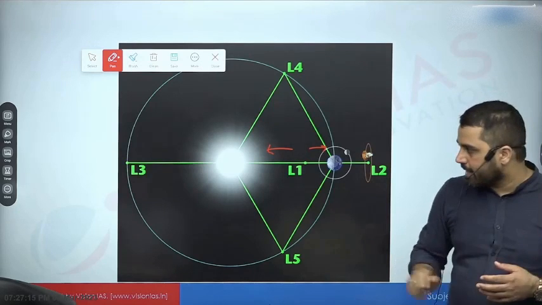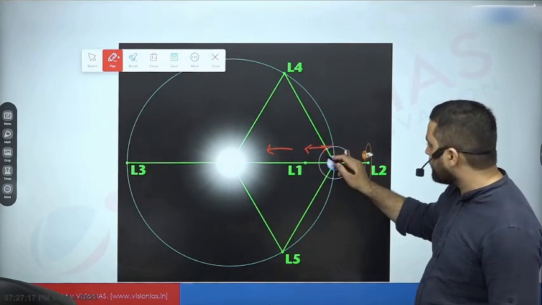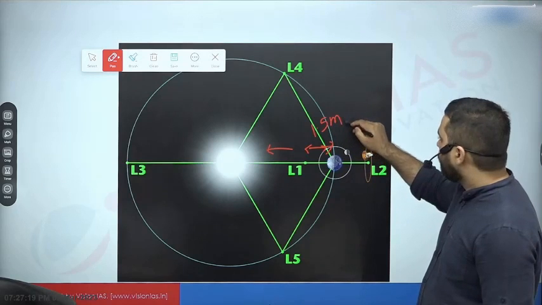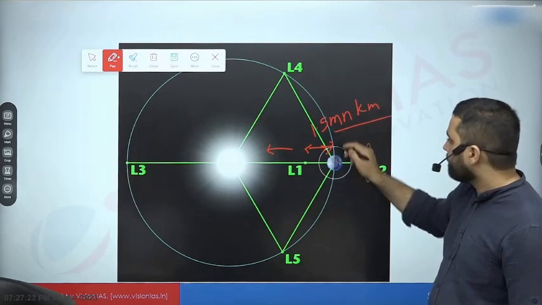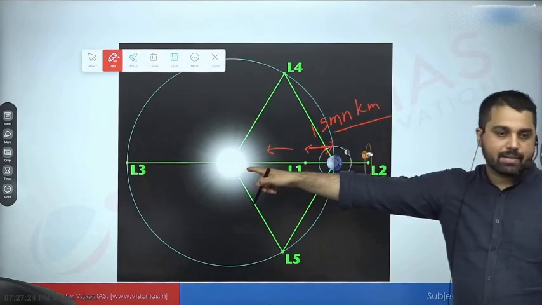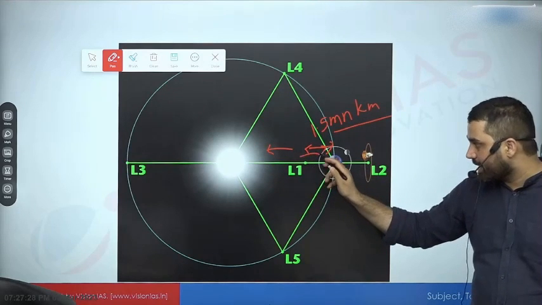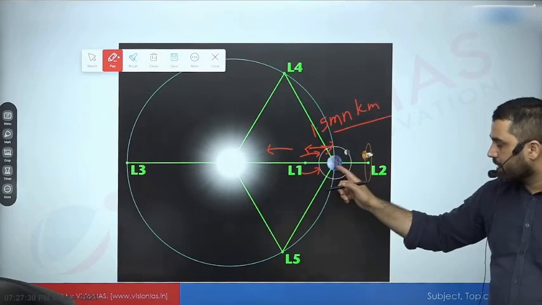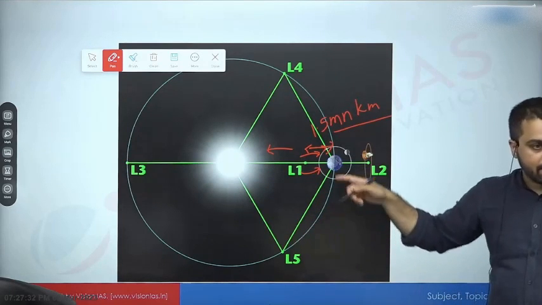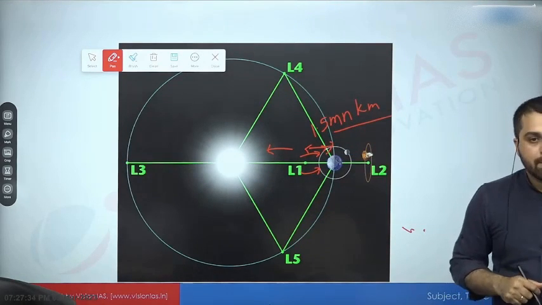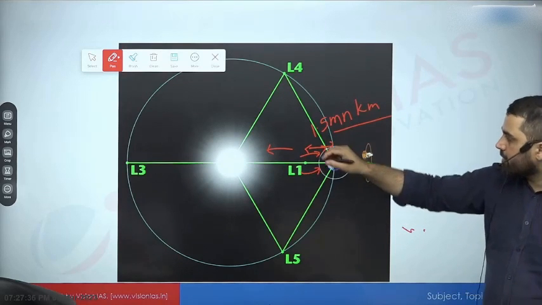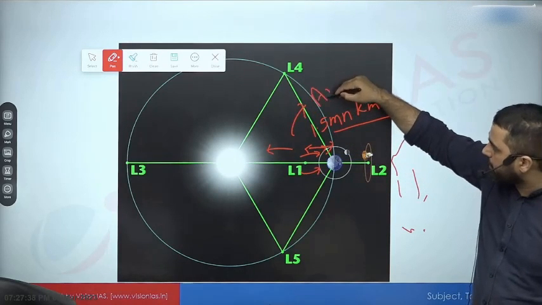The good thing is that this point is 1.5 million kilometer away. It can continuously collect data about Sun. At the same time, it can send that data towards Earth, because Earth is revolving in 365 days, but so is a probe around the L1 point. So this is where we are going to keep the Aditya mission.